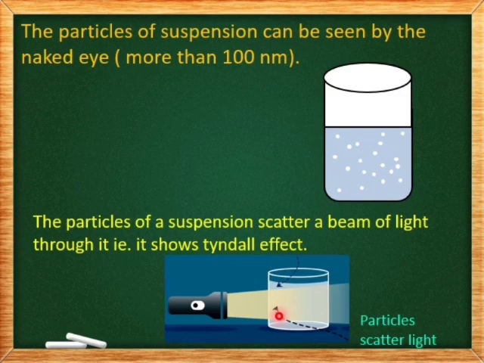Suppose we take the mixture of chalk powder and water in the beaker and we direct a beam of light through a light source, say for example torchlight. So here if we observe, the path of beam of light is visible because the particles in suspension are big enough to scatter the light. That is why the path of beam of light is visible in the suspension.